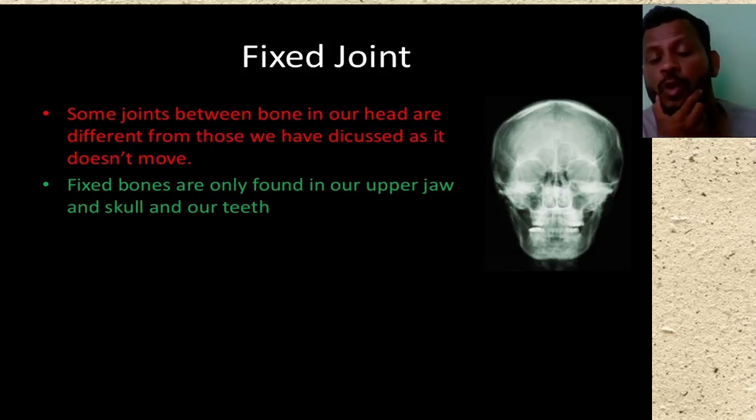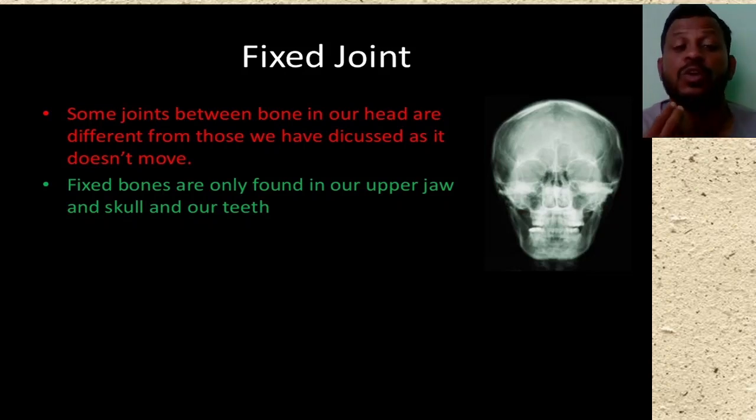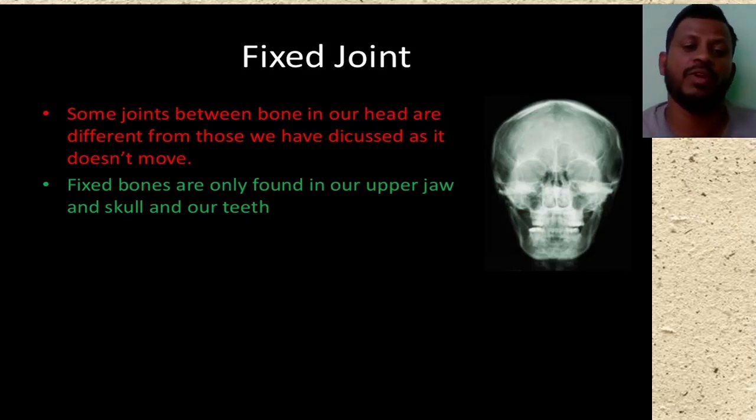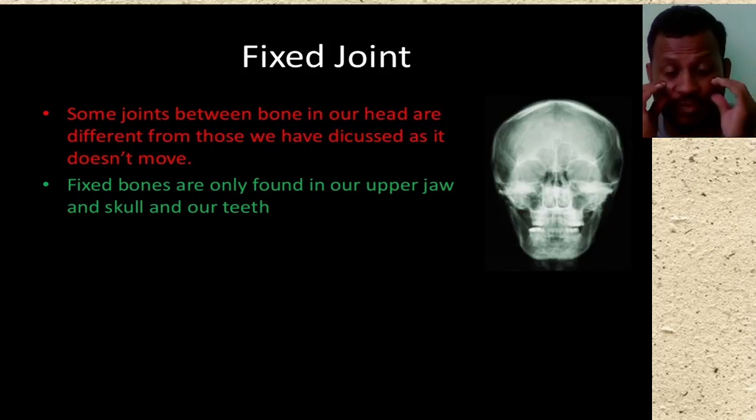Look, this is the lower jaw, which helps us to talk, which helps us to chew the food, which helps us to rotate to chew our food. But the upper jaw, this is the upper jaw present here, we can't move it. These are the fixed joints.